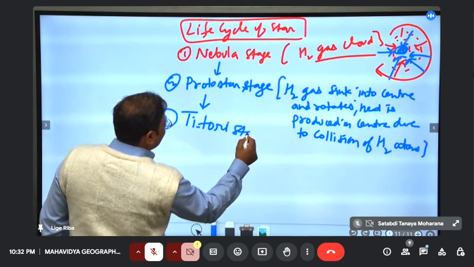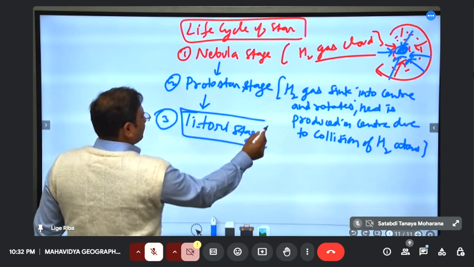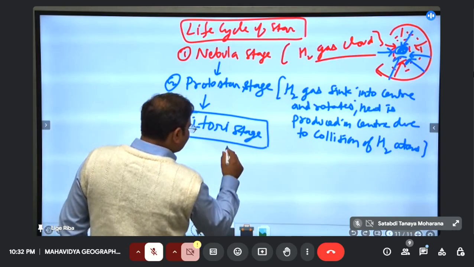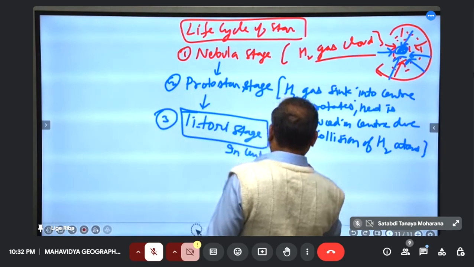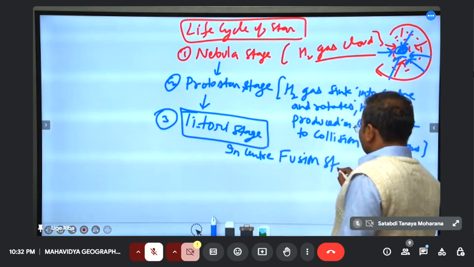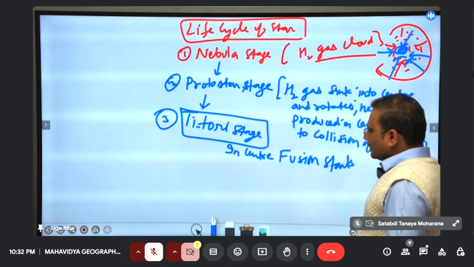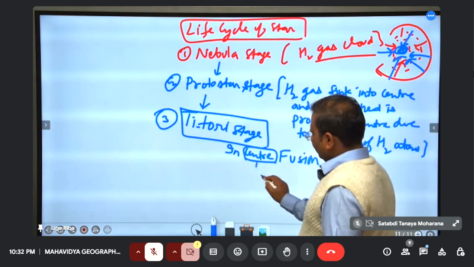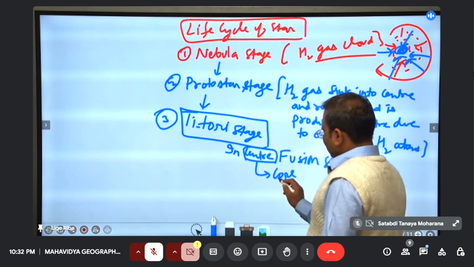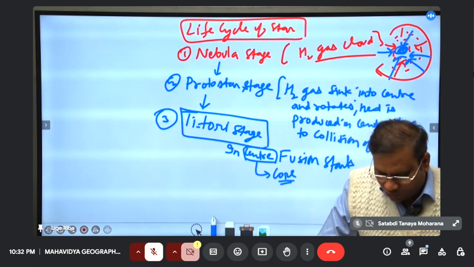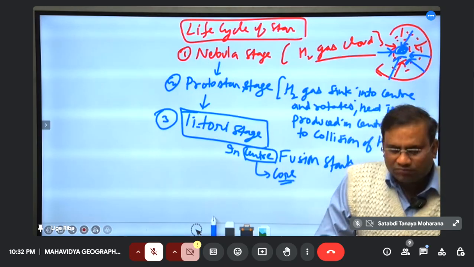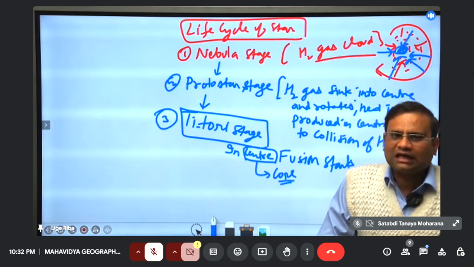T Tauri stage. So what is it? In the center, fusion starts. So the center is now called the core of the star. Where fusion has started, that is called the core.